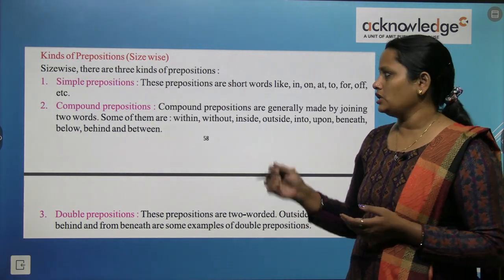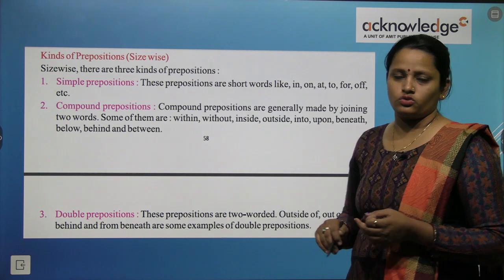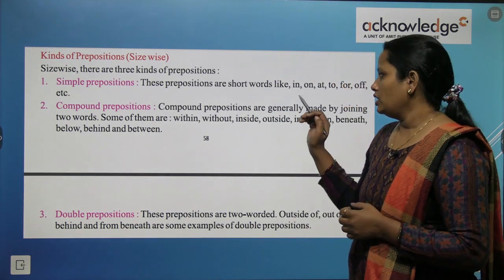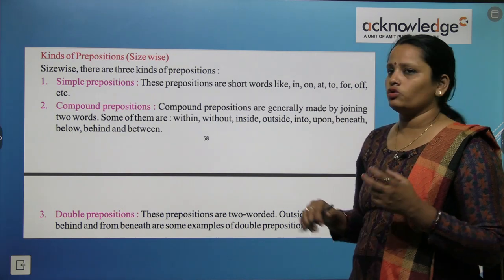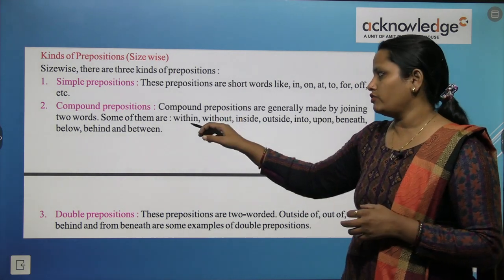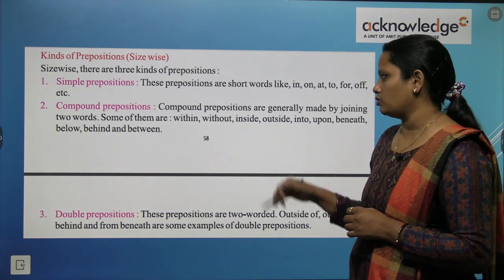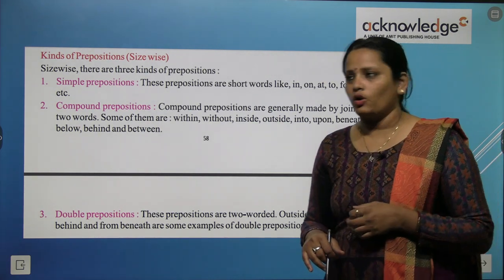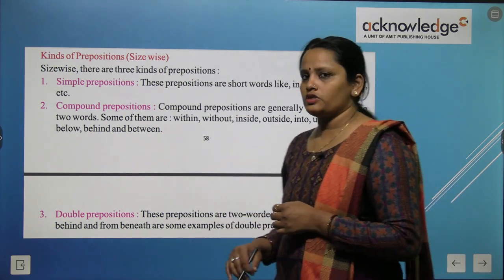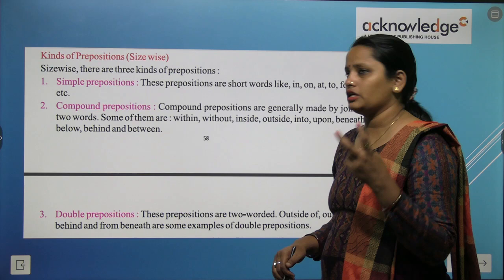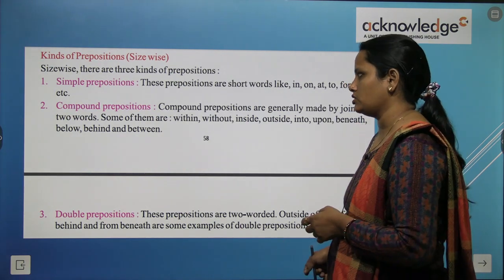पहले में हमने पढ़ा simple, जिसमें simple words use होते हैं, simple preposition words use हुए हैं. Second में हमने पढ़ा था compound, इसमें हमने join किए थे दो words को और फिर बनाया था. जैसे with और in को मिला के बनाया है, with और out को मिला के बनाया है, in और side को मिला के बनाया है. So ये compound prepositions. और double preposition वो words हैं जो अलग अलग दो words को join किया गया है and then it acts as a preposition.